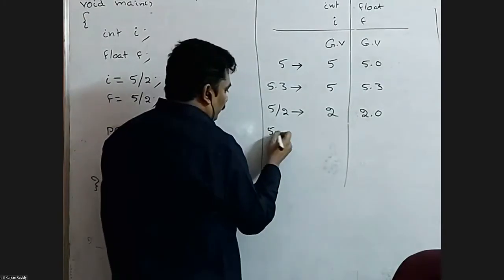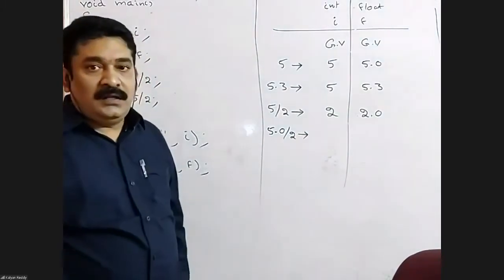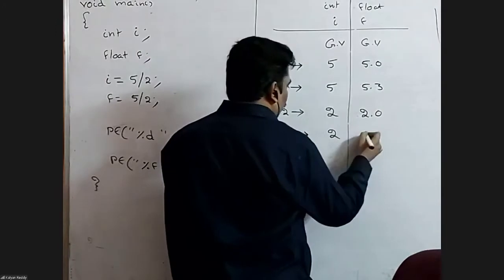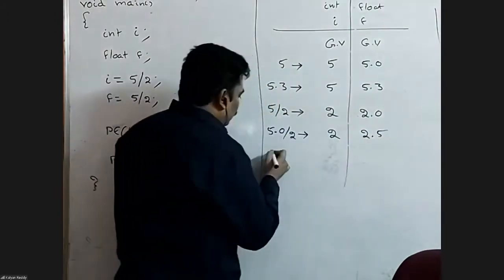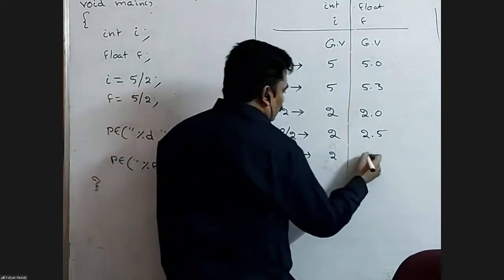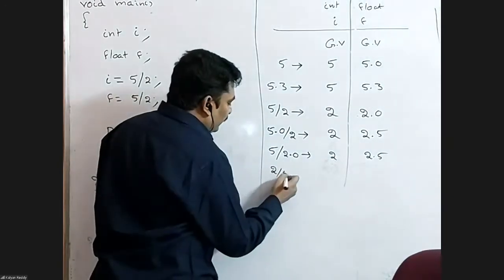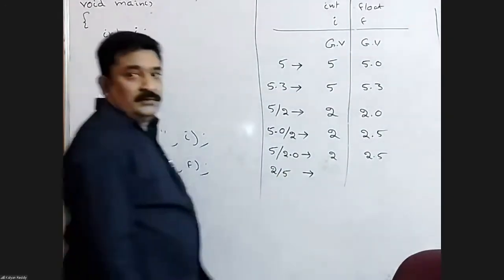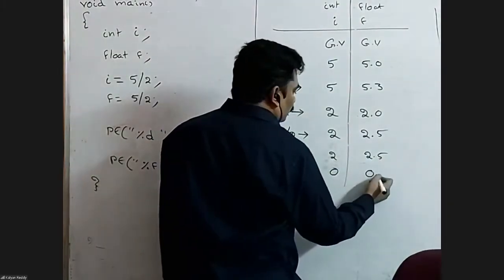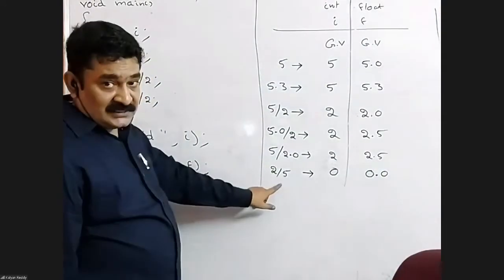Suppose 5.0 by 2 is assigned to i and assigned to f. This expression gives 2.5. If you assign to i, the integer part is assigned, so 2. Float means 2.5. 5 by 2.0 gives 2.5. Now 2 by 5. Answer 0, not 0.0. Be careful. 2 by 5, both are integers, so this expression returns 0 only.